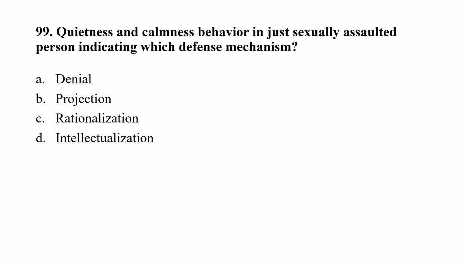Question number 99. Quietness and calmness behavior in a just sexually assaulted person indicates which defense mechanism? Option A, denial; option B, projection; option C, rationalization; option D, intellectualization. Denial is the unconscious refusal to admit an unaccepted idea or behavior, and this is usually the first defense mechanism we learn. And intellectualization is acknowledging the facts but not the emotions. The correct option here is option A, that is, denial.